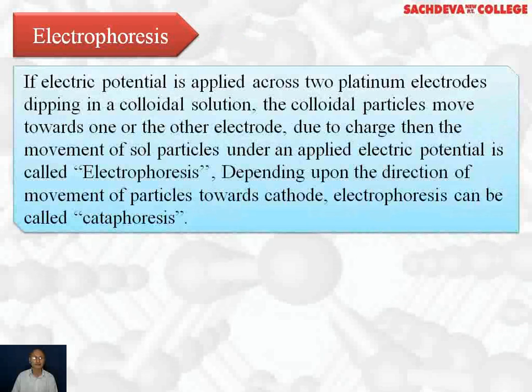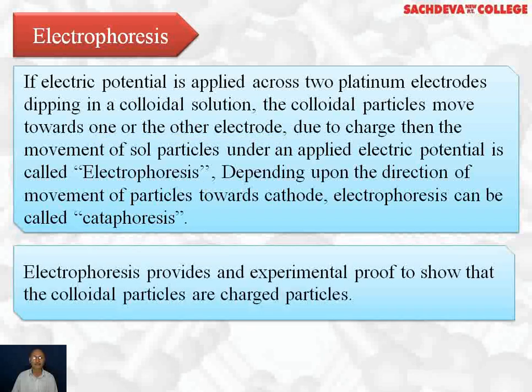Electrophoresis. If electric potential is applied across two platinum electrodes dipping in the colloidal solution, the colloidal particles move towards one or the other electrode due to their charge. The movement of sol particles under an applied electrical potential is called electrophoresis. Depending upon the direction of movement of particles towards the cathode, electrophoresis can also be called cataphoresis. Electrophoresis provides experimental proof that colloidal particles are charged particles.